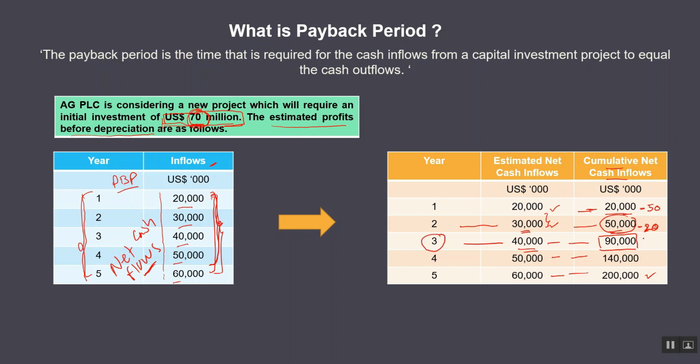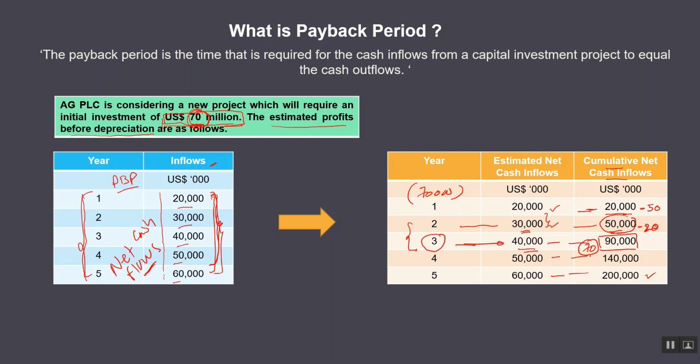So the 70 million of the initial investment is recovered between the second and the third year. Supposing the cumulative cash flow at the end of the third year was exactly 70 million, then we could say the project has paid back the initial investment at the end of the third year.